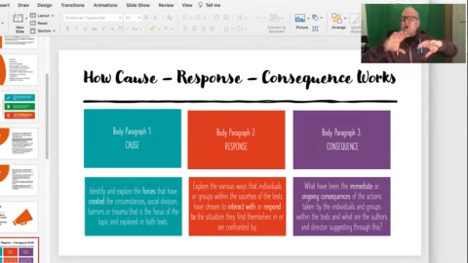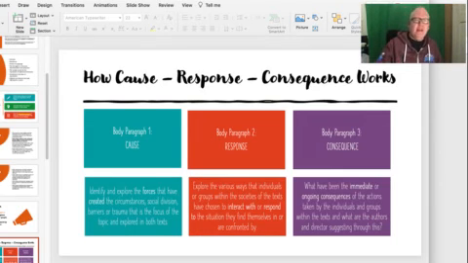So have a think about what's the ultimate point in the end, what's the meaning? So you have three body paragraphs: first on cause, second on response, third on consequence. That means that you're focusing on those elements, and then you can look at how you can have your contention all the way through. So that's what the cause, response, consequence model does. It gives you a framework and a structure.